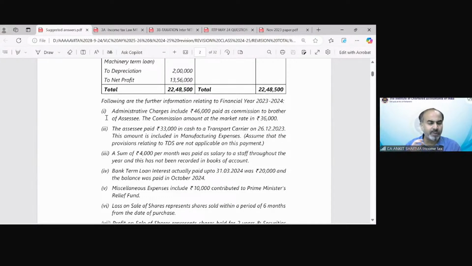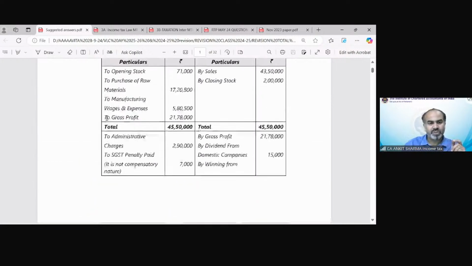Maybe if you are confused about how to treat adjustment number 4, then please skip that point and go forward to solve point number 5 and 6 and 7 and so on. And at the last, you can give the treatment of those adjustments you are not 100% confident about. So that will help to score better marks in the step marking procedure. Okay. So we will start from question number 1.